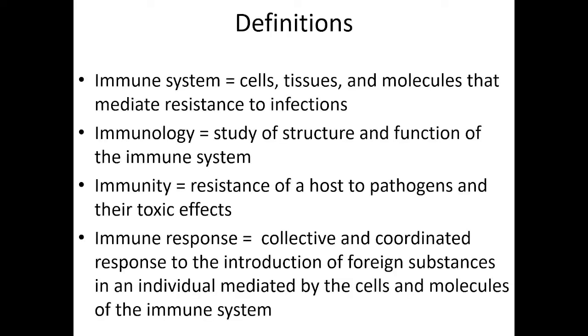What is the importance of immunity? We will first be knowing a few of the definitions which are important in this. First is the immune system. We all are aware of this term. It is composed of the different cells, tissues, organs, molecules, all the cytokines, interleukins, complement system. All those constitute the immune system.